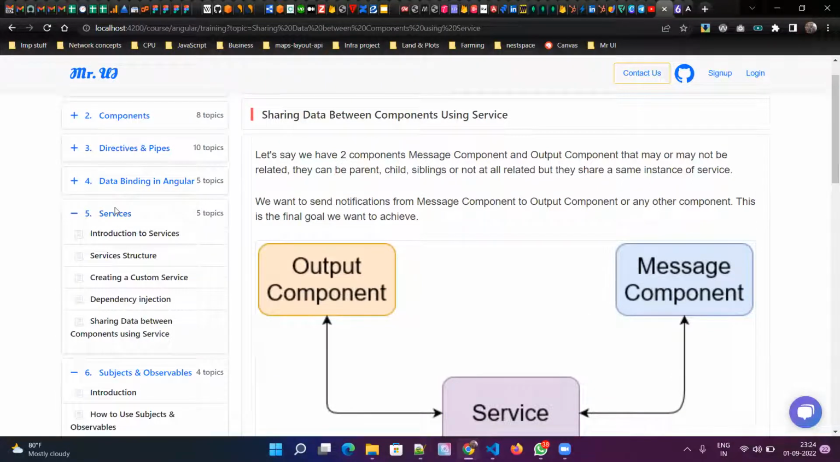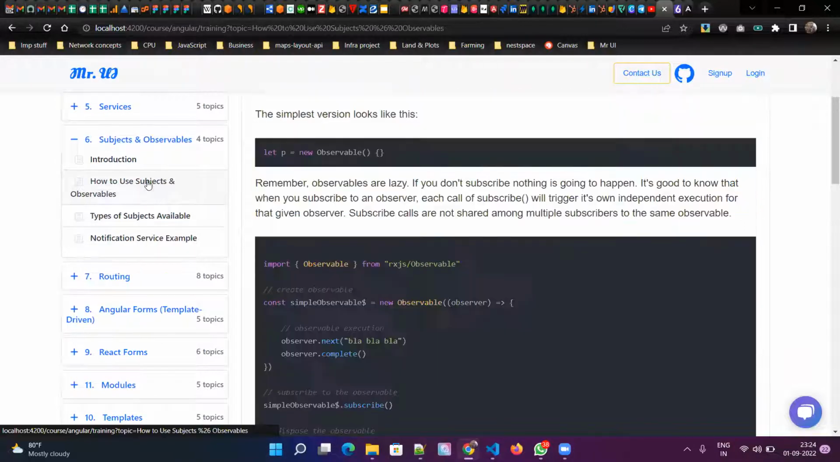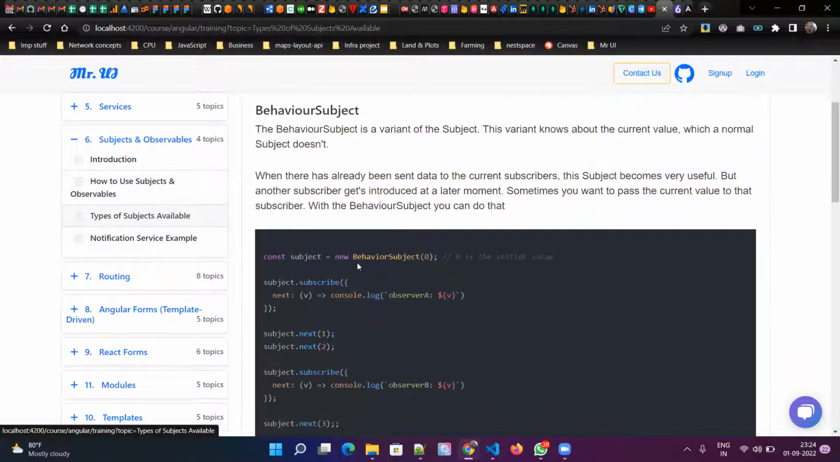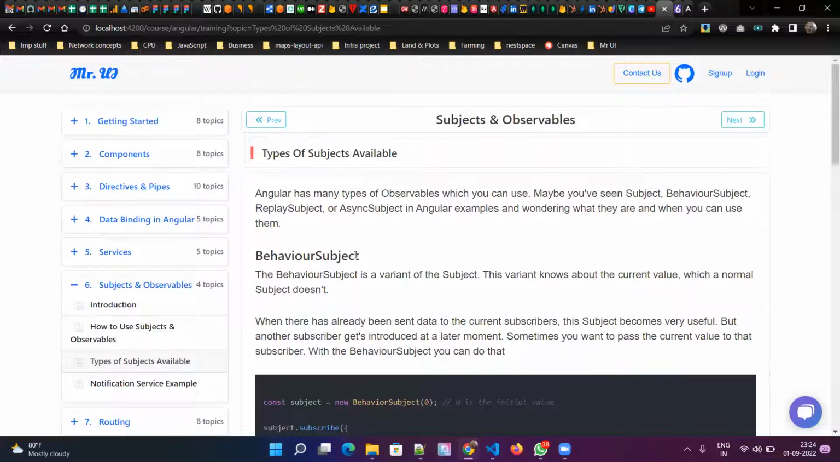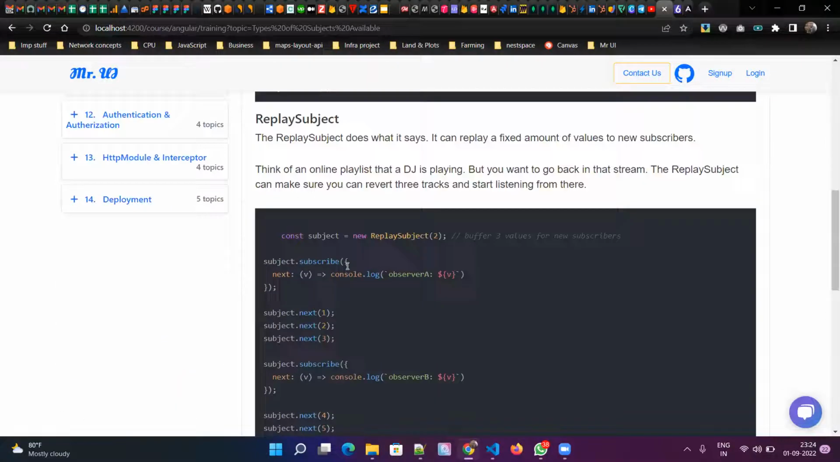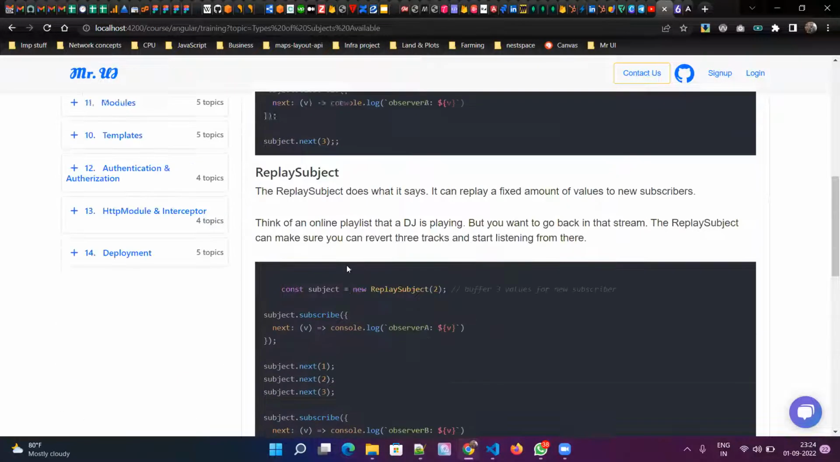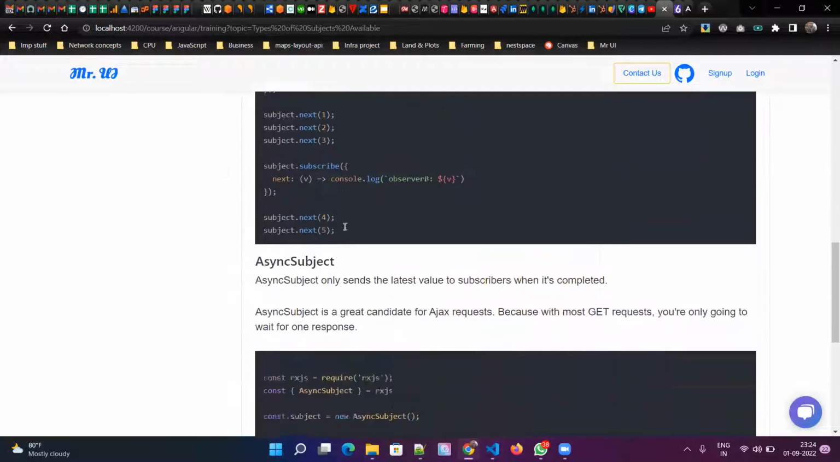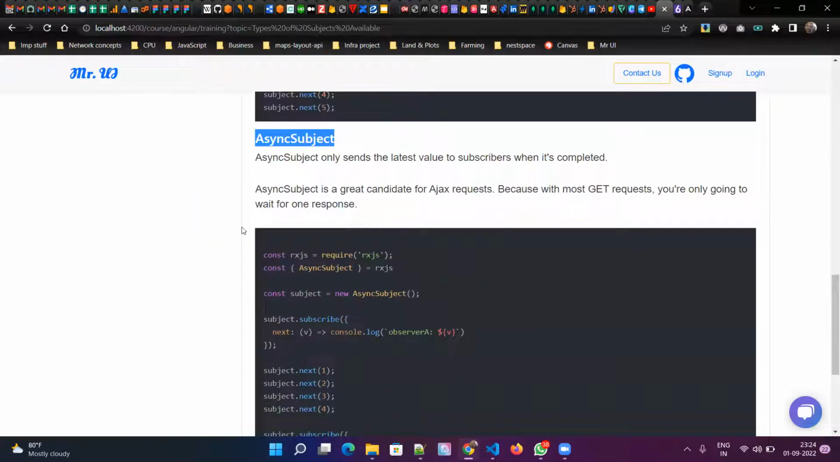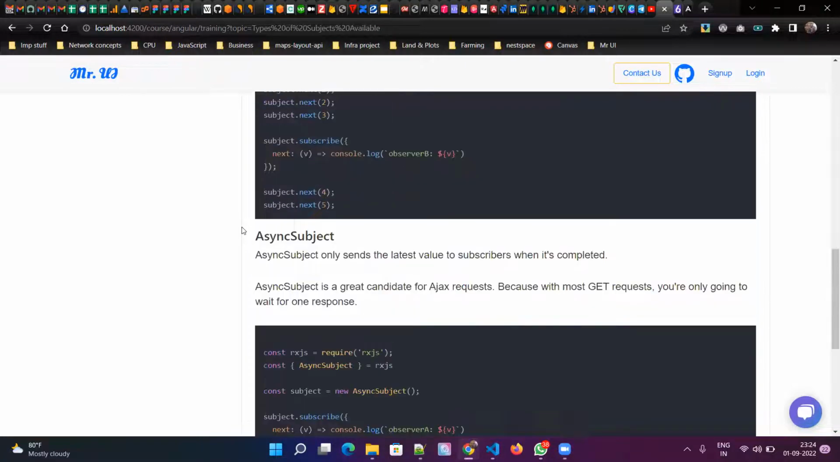And what else do we have? We saw subjects and observables. Tomorrow we'll cover the types of subjects. How many types of subjects do we have? We have around 3 to 4 types, but I listed only 3 here, which are important. These two are important: behavior subject and replay subject. Async subject we mostly will not use, but again, I'll try to cover it.